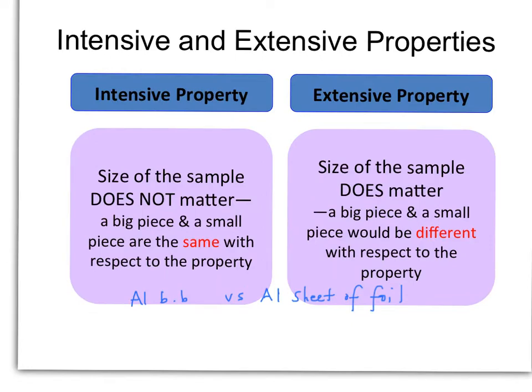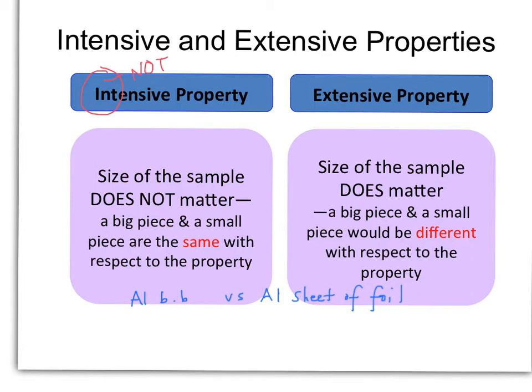So physical properties can be further broken down into intensive and extensive properties. If we think about the prefix in and its meaning not, that will help us formulate a definition for this term. And basically an intensive property is a characteristic where the size of the sample does not matter. Whether you have a big piece or a small piece of that type of matter, the property would be the same in respect to both of them.